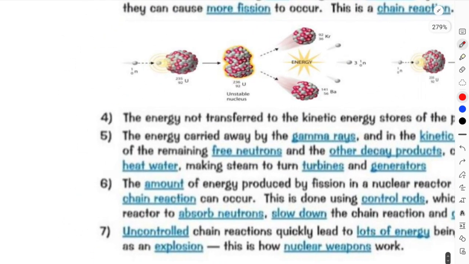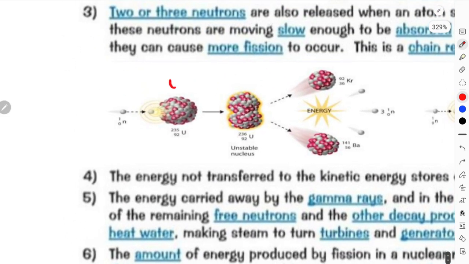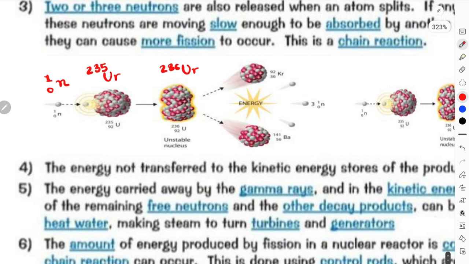For example, over here you have uranium-235. When a slow moving neutron hits this, the uranium accepts the slow moving neutron. Now it becomes uranium-236, which is an unstable form of uranium. This unstable uranium will break down into krypton and barium, also releasing some energy in the form of heat and waves in the form of gamma rays, and it releases 3 neutrons as well.